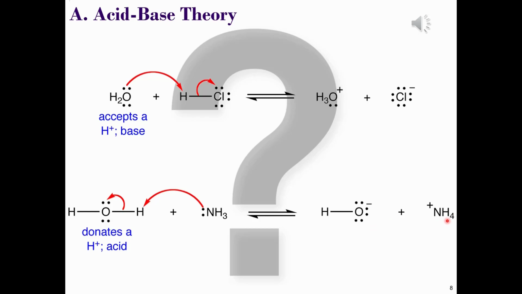This way, all of the atoms now have a full valence shell, and in this case, water has acted as an acid. In the Bronsted-Lowry model, we would say that ammonia accepted a proton, whilst water donated its proton. Accordingly, we have another conjugate acid-base pair.